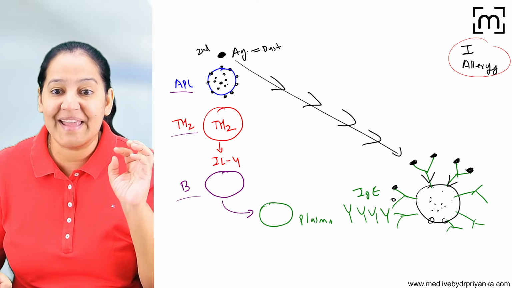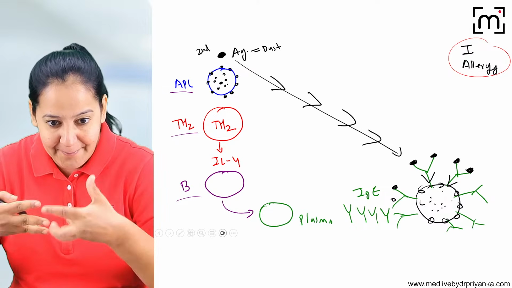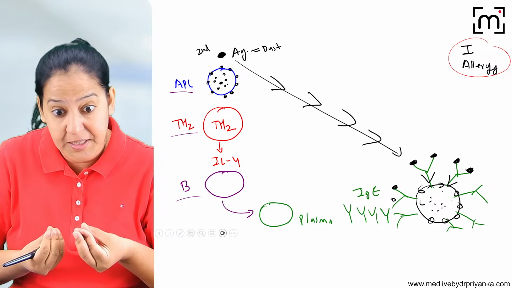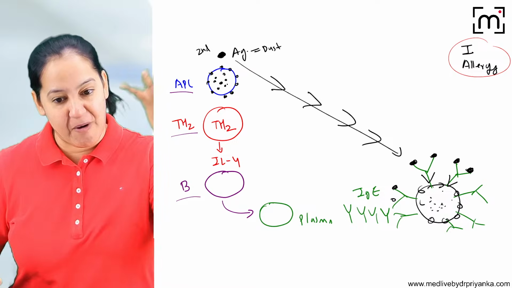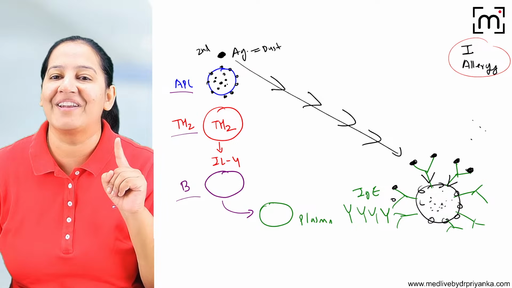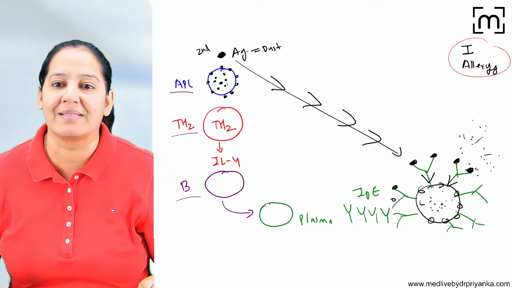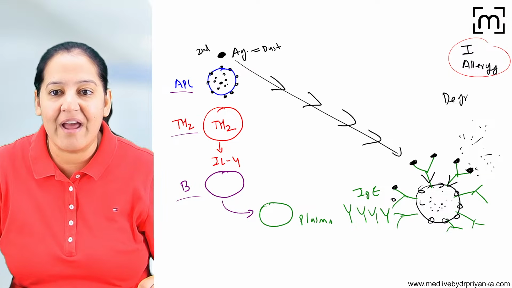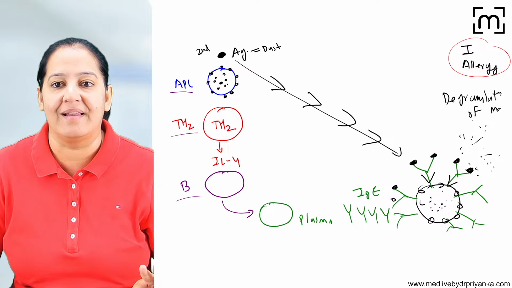On the surface of the mast cell, calcium channels are there. Calcium channels will open, calcium influx will take place and the mast cell will burst. This is causing the bursting of the mast cell because of the influx of calcium. As soon as the mast cell does the lysis or bursting, the granules will come out. This step is known as degranulation of mast cell. What is it known as? Degranulation, the last step.